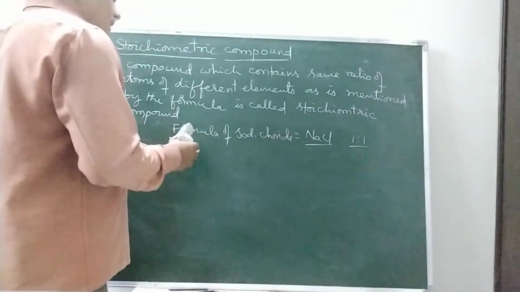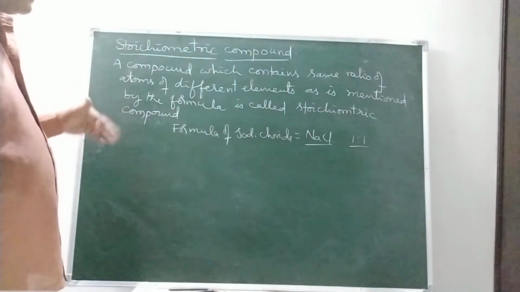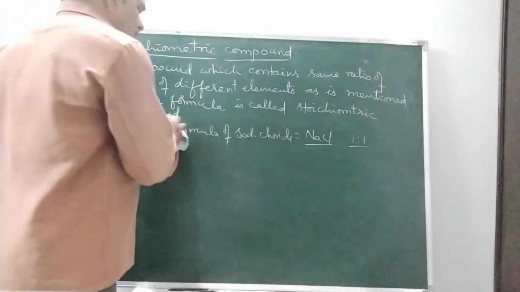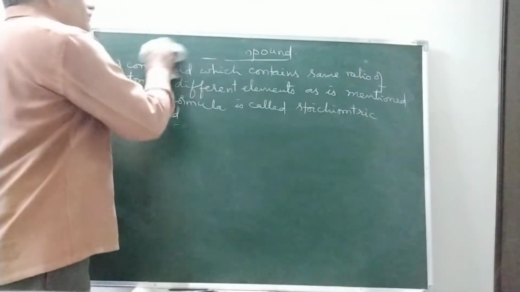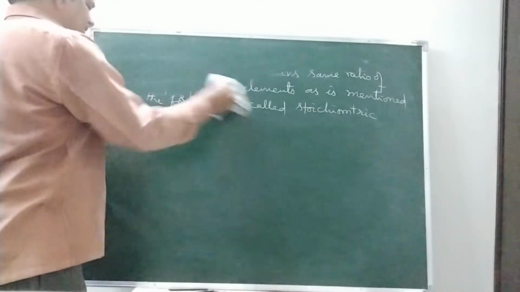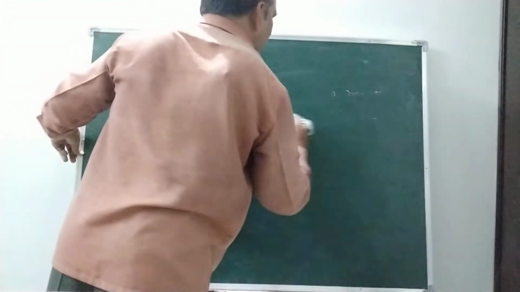Here stoichiometric defects are divided into 4 types. In ionic compounds, we observe 2 types of defects. They are Schottky defect and Frenkel defect. It is an important question that is to be given in the IPE exam for 4 marks.